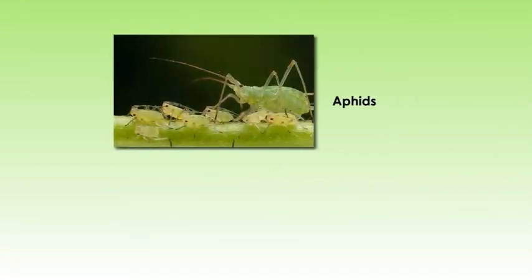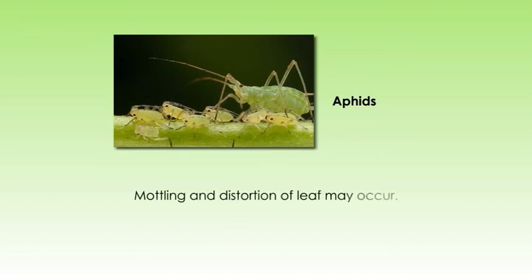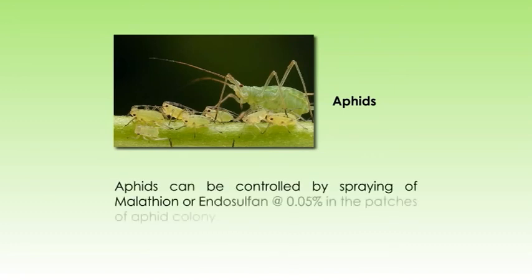Now let's come to aphids, which are very destructive to the crop. The leaf sheaths and the inflorescence are covered with dark green aphid colonies with a slight white covering. Mottling and distortion of leaf may occur. Aphids can be controlled by spraying of malathion or endosulfan at the rate of 0.05% in the patches of aphid colony.